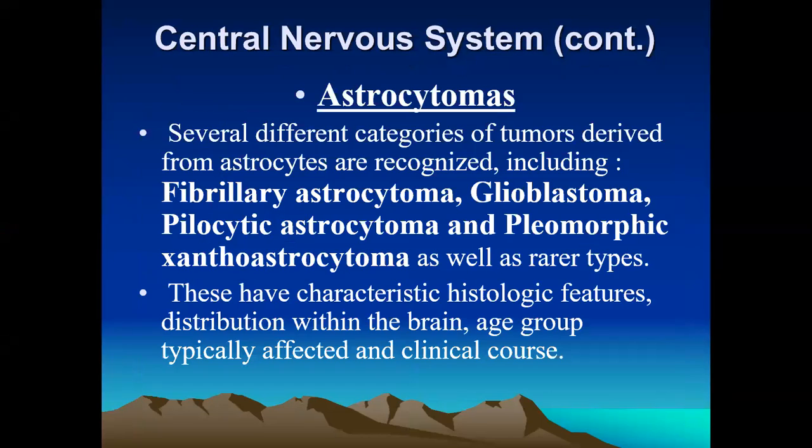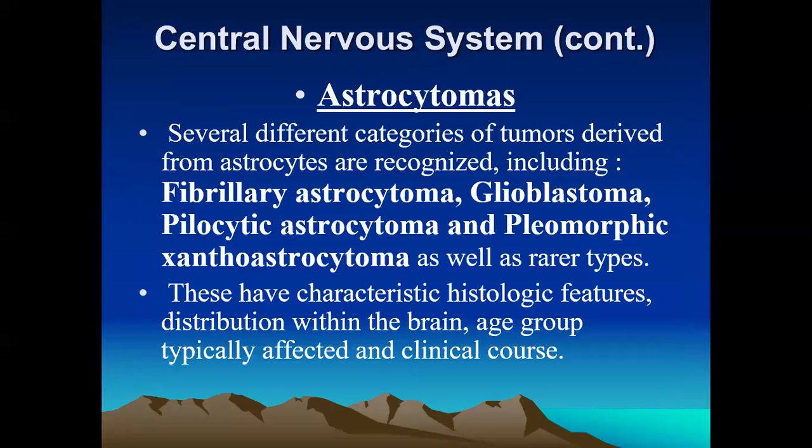So the major term is astrocytoma. Astrocytomas have several different categories of tumors, which can be derived from the astrocytes.